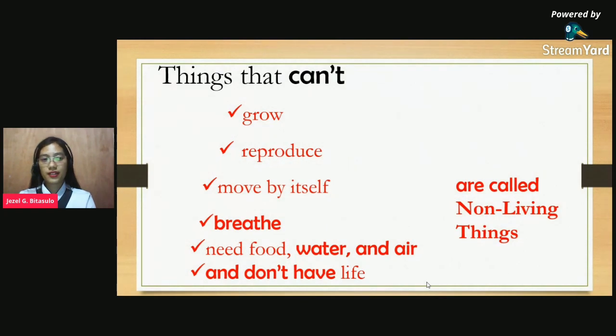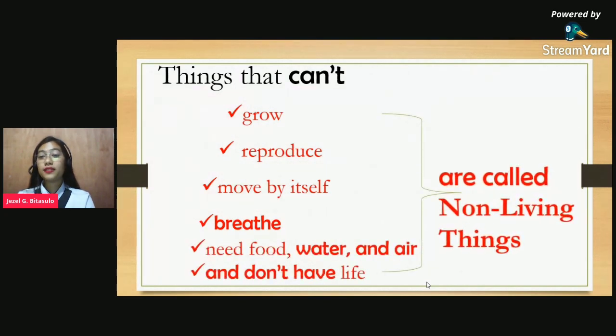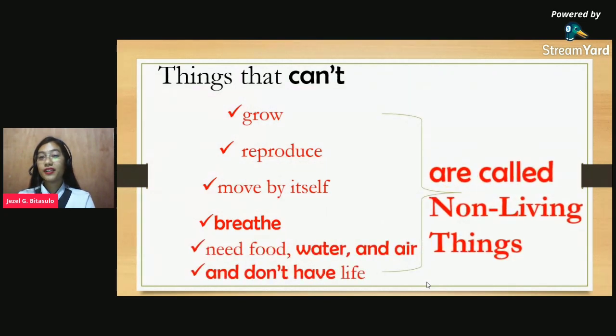Okay, let's read this. Things that can't grow, reproduce, move by itself, breathe, need food, water, and air, and don't have life are called non-living things.